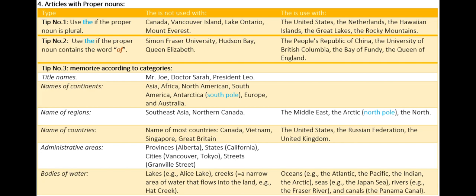Administrative areas, no article with provinces, for example, Alberta, states, for example, California, cities, for example, Vancouver, Tokyo, streets, for example, Granville Street. Bodies of water, no article with lakes, for example, Alice Lake, creeks, which means a narrow area of water that flows into the land, for example, Hat Creek. But use the with oceans, for example, the Atlantic, the Pacific, the Indian, the Arctic, seas, for example, the Japan Sea, rivers, for example, the Fraser River, and canals, for example, the Panama Canal.